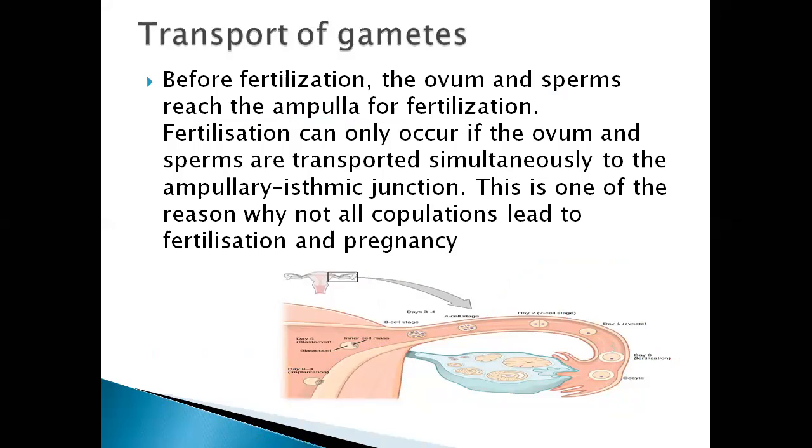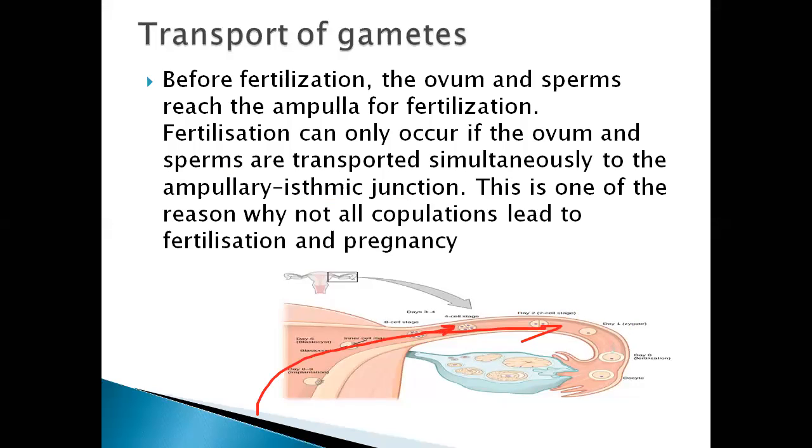Fertilization can only occur if the ovum and the sperms are transported simultaneously to the ampullary-isthmic junction. After ovulation, the secondary oocyte along with the zona pellucida and corona radiata will travel into the ampullary-isthmic junction. At the same time, sperm should come to that particular fallopian tube for fertilization.